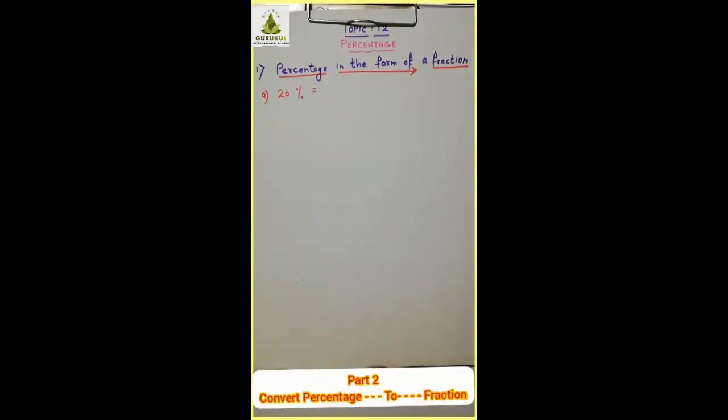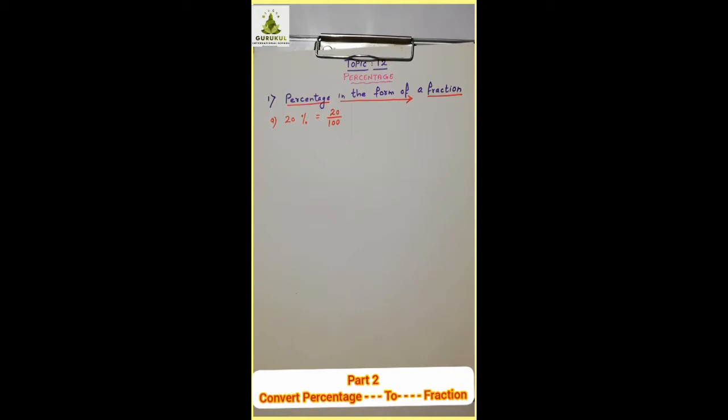Now, first part, percentage in the form of fraction. How to convert percentage into fraction, let's see with some examples. 20% means what? Out of 100, 20. Is that clear? 20% means 20 upon 100. Now the next step is reducing it into the lowest or simplest form. For that, we can divide both numerator and denominator by 20 or by 2. Whichever you feel easy, you can do, but you have to reduce it into simplest form.